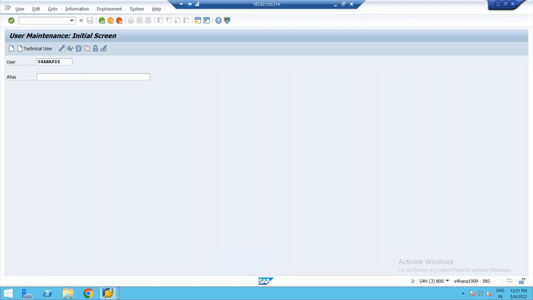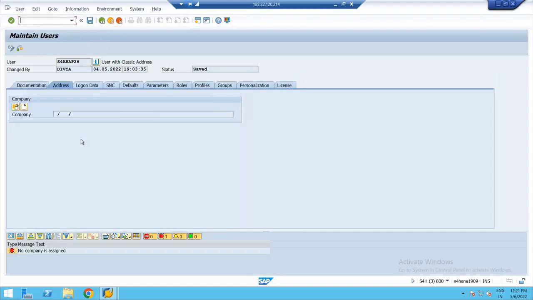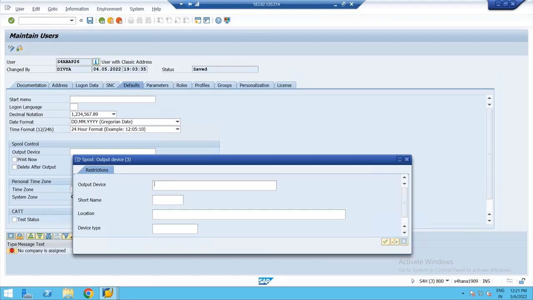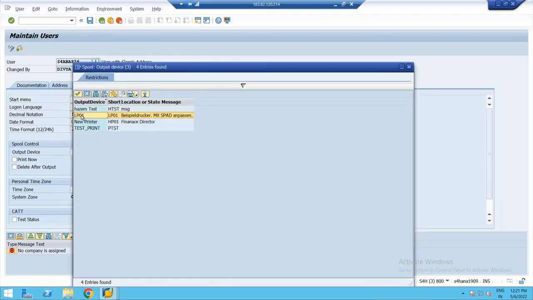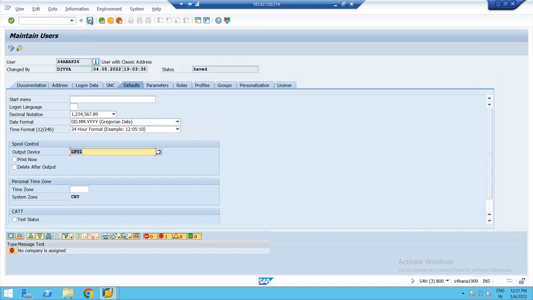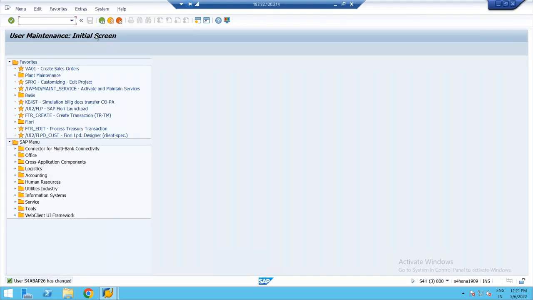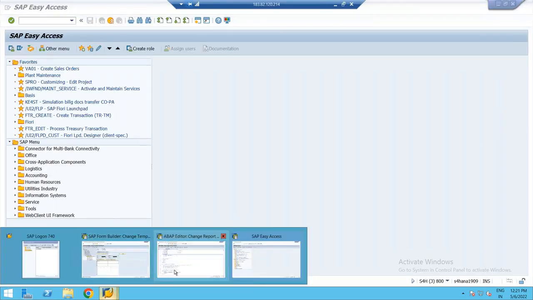I'll click on change. I may not have the permission. So I'll go to defaults, output device. I'll give the output device as LP01. I'll try to save it. Okay, it is saved.